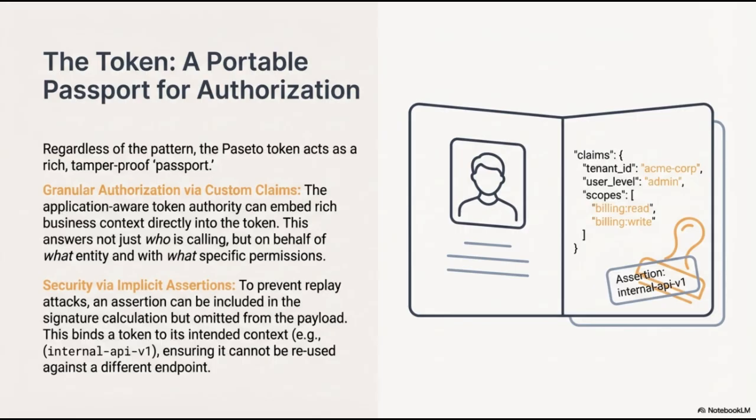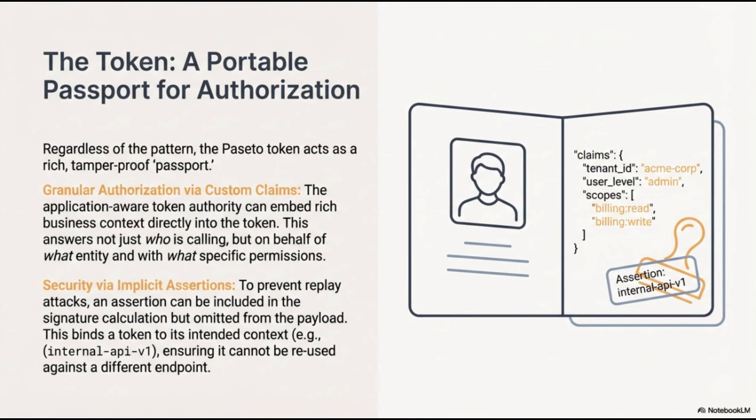First, let's look at granular authorization via custom claims. By using an application-aware token authority, we can embed deep business context directly within the token. This allows us to answer more than just who is calling. It identifies which entity they represent and precisely what permissions they possess. In the illustration, you can see how claims like tenant ID, user level, and specific scopes are bundled together to provide a complete picture of the requester's authority.